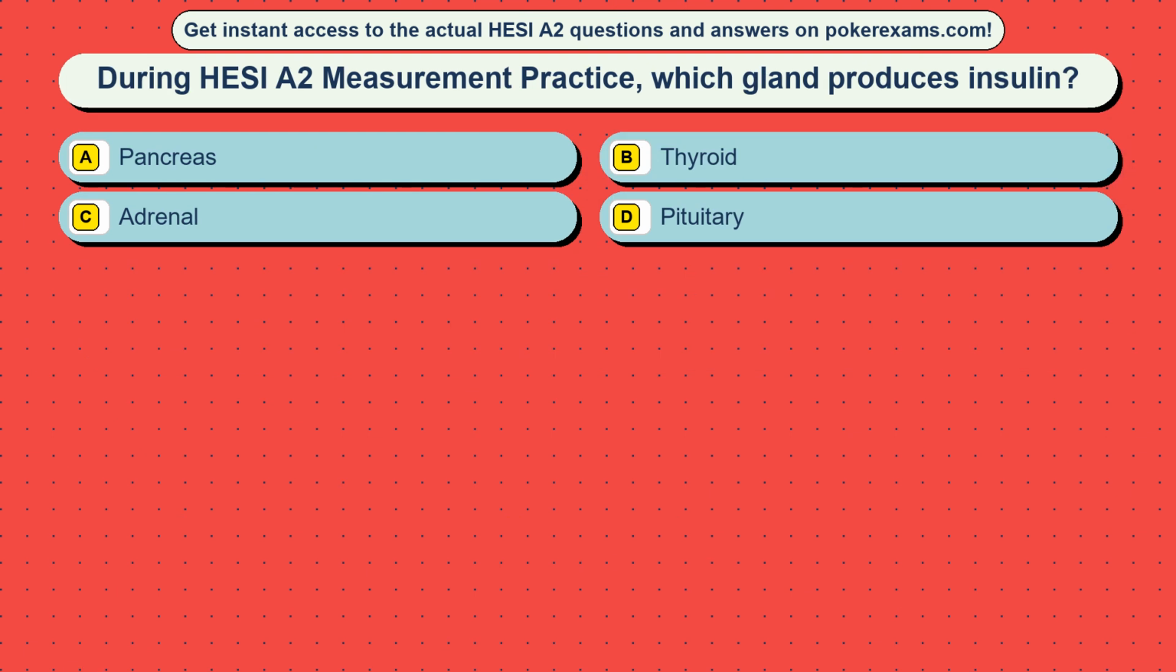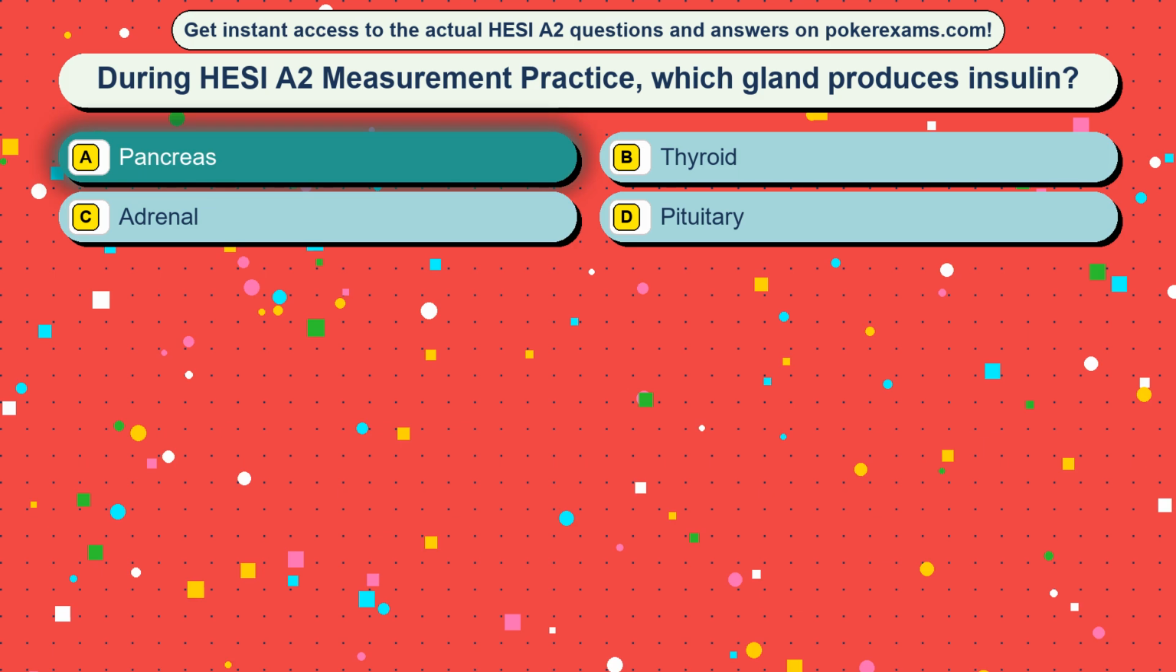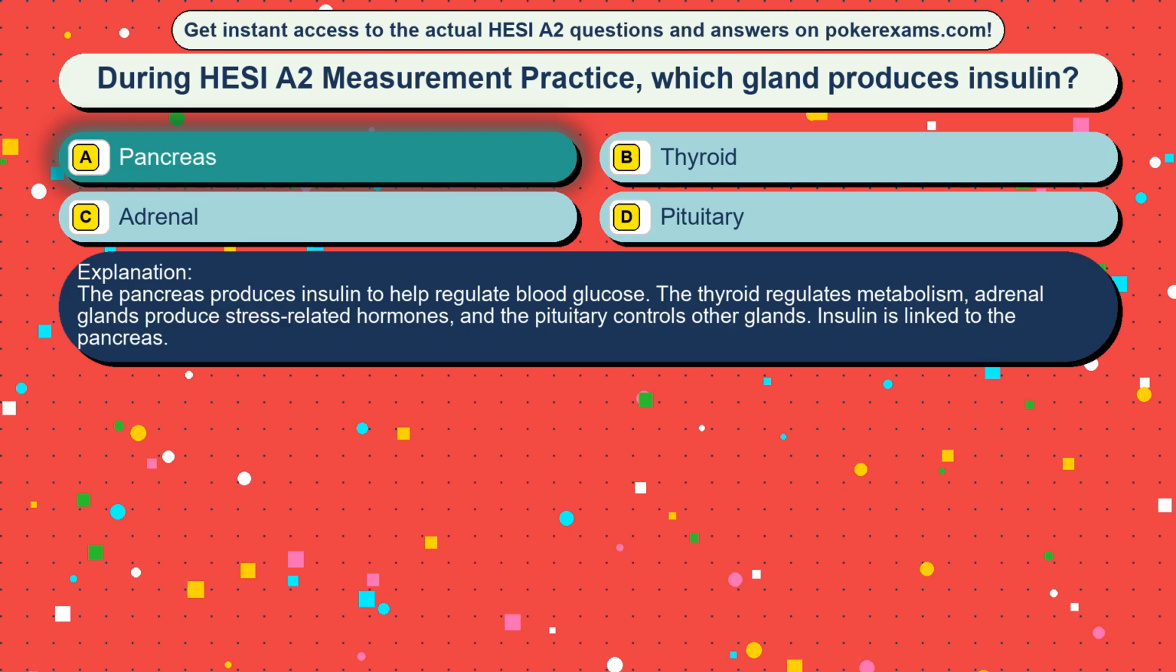Question 21. During HESI A2 measurement practice, which gland produces insulin? Option A, pancreas. Option B, thyroid. Option C, adrenal. Option D, pituitary. The correct answer is option A, pancreas. The pancreas produces insulin to help regulate blood glucose. The thyroid regulates metabolism, adrenal glands produce stress-related hormones, and the pituitary controls other glands. Insulin is linked to the pancreas.